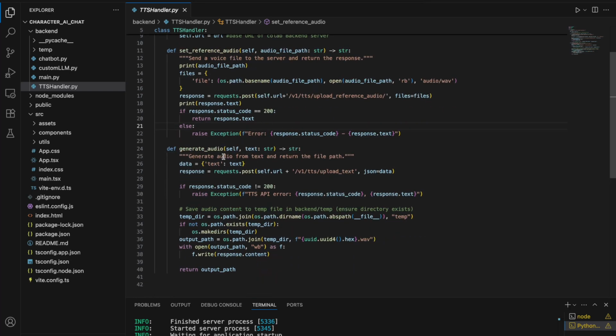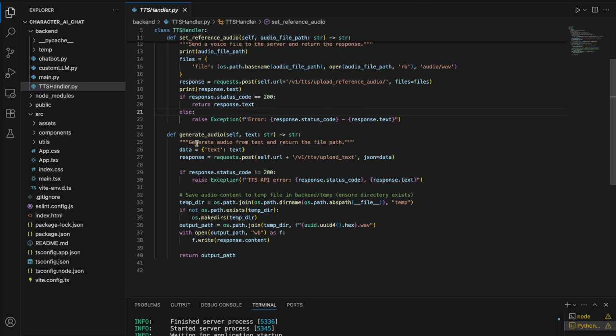Okay, then there is a method called generate audio, where we provide the text. Now this text gets sent to the collab notebook again, and then the Zonos TTS converts the text to speech and returns the audio file. So it returns the audio file and saves it, then provides us the file path. Okay, now let's move on to the